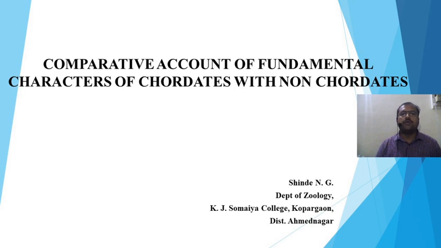And the higher chordates are called vertebrates or craniates, which include the five major classes, that is pisces, amphibia, reptilia, aves and mammalia. But apart from all these kinds of taxonomic hierarchy, today we will see the differences between these two major groups, non-chordate and chordate. So let's see the differences.